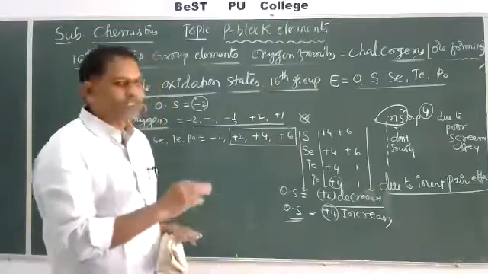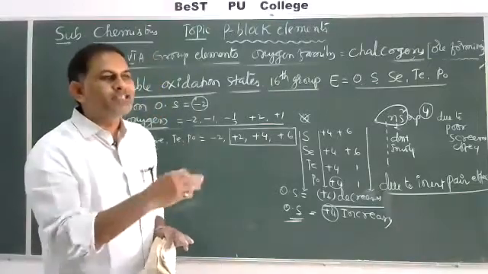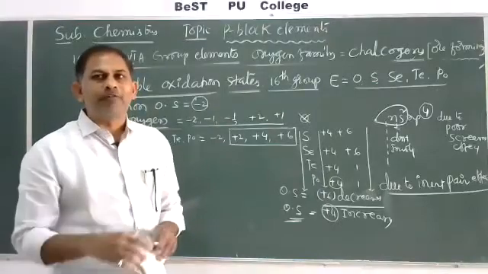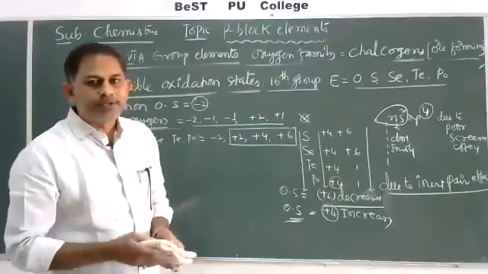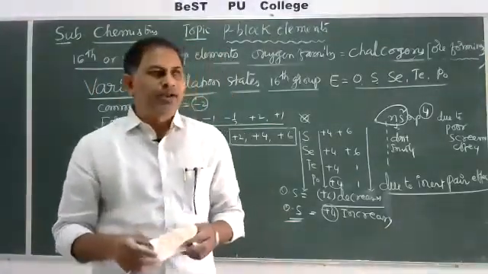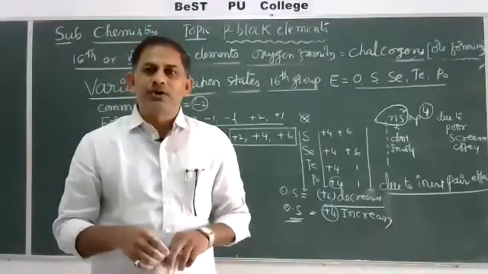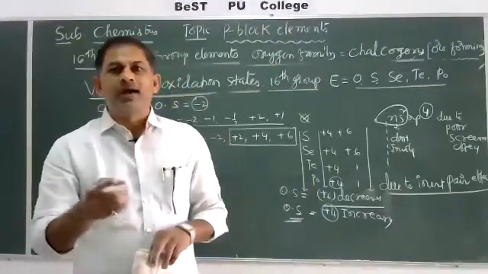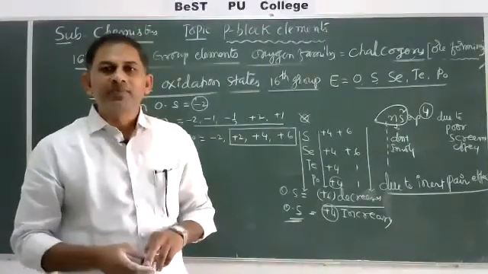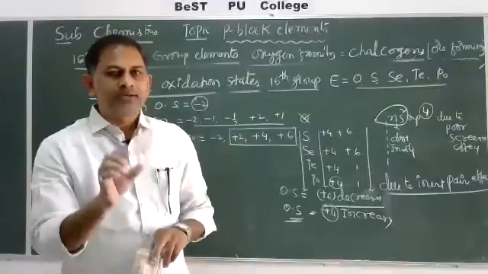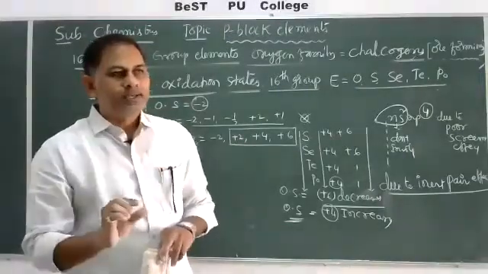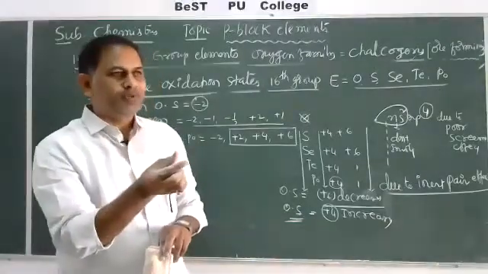But sulfur shows +4, +6 and +2, and -2 also. This is the complete explanation about variable oxidation states of 16th group elements and some important physical properties. Tomorrow I'll explain about reactivity towards hydrogen, oxygen and halogens of 16th group elements. Compared to the 15th group elements, the 16th group is somewhat a smaller topic. Compared to the 16th, the 17th is again somewhat smaller.